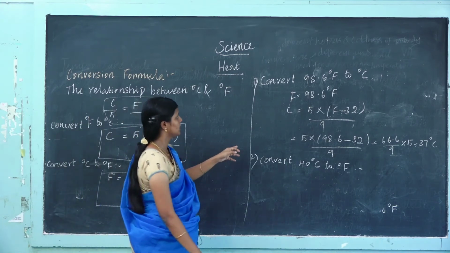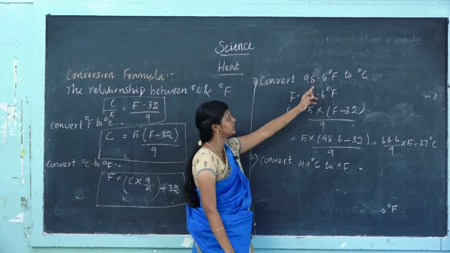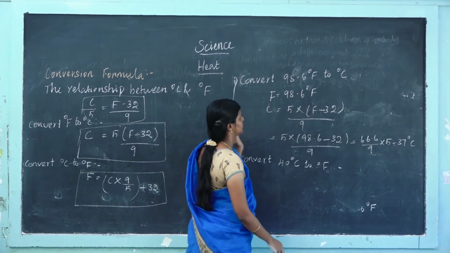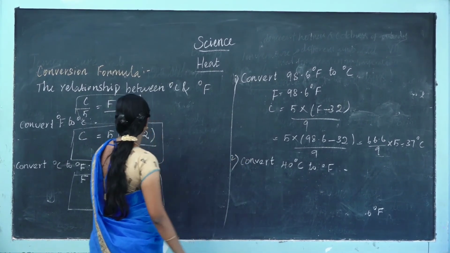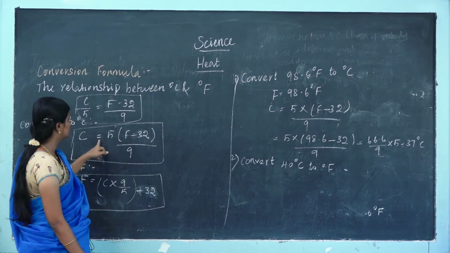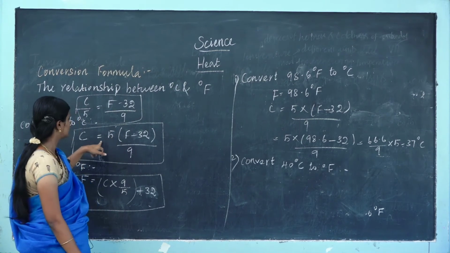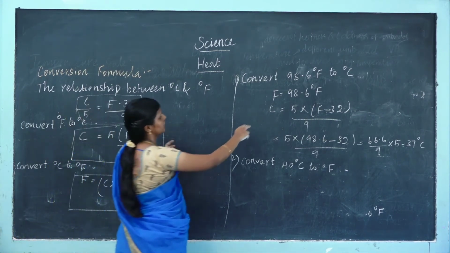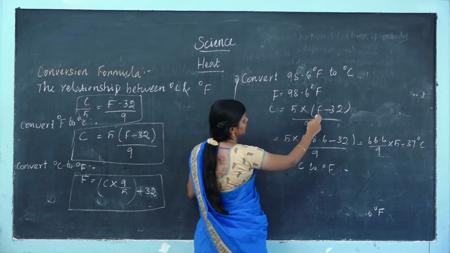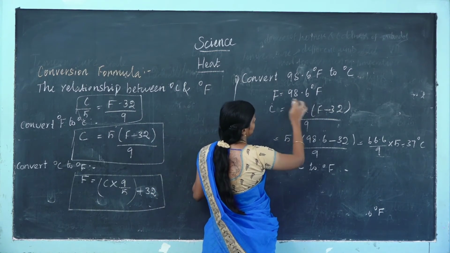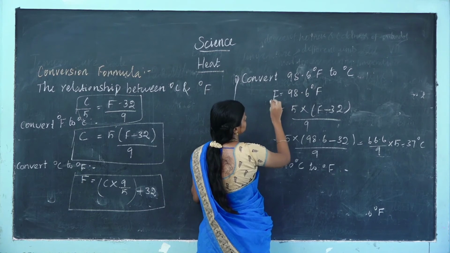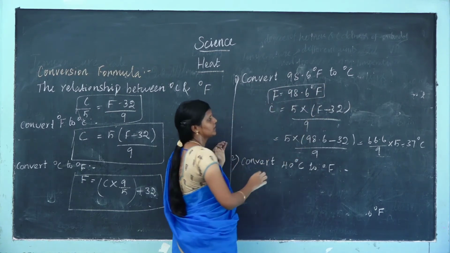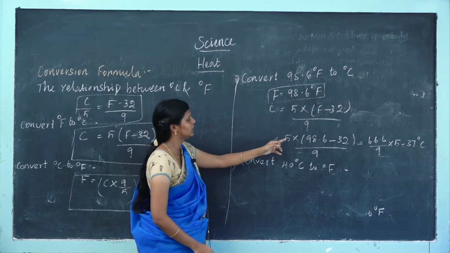Let us do one example. Convert 98.6 degree Fahrenheit to degree Celsius. We use this formula: C is equal to 5 into F minus 32 by 9, where Fahrenheit is equal to 98.6 degree Fahrenheit.